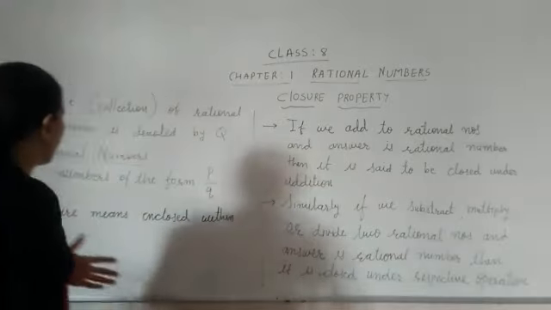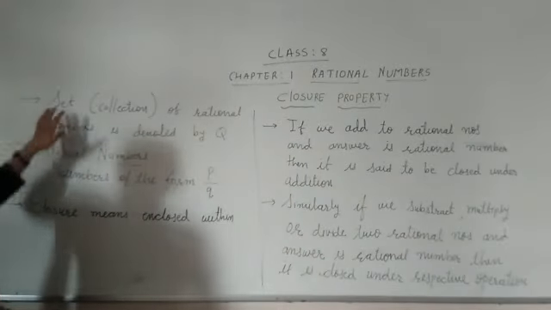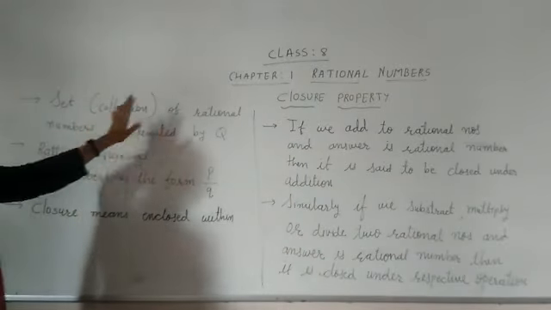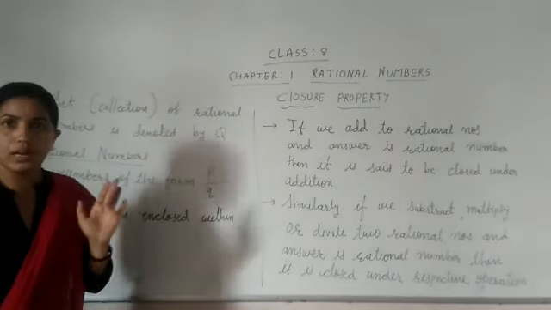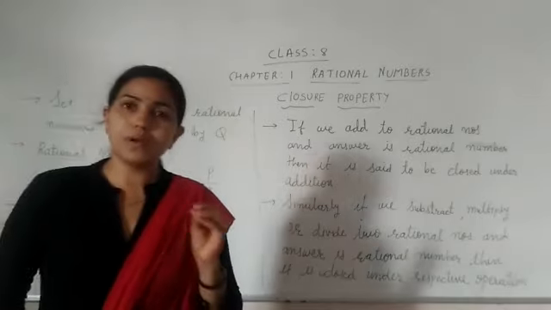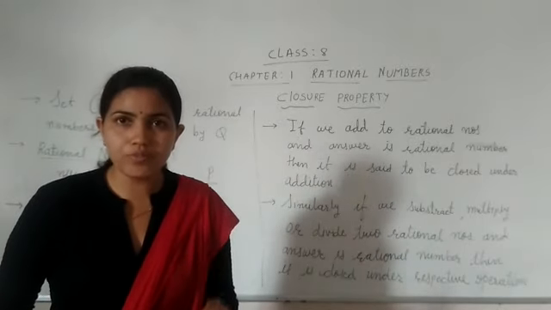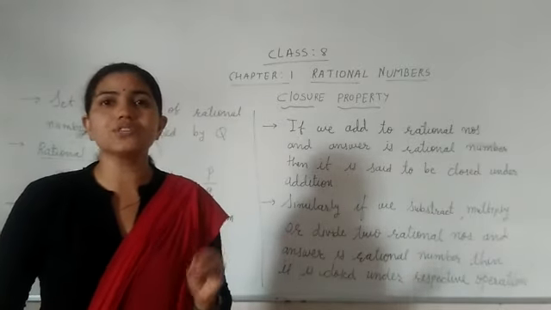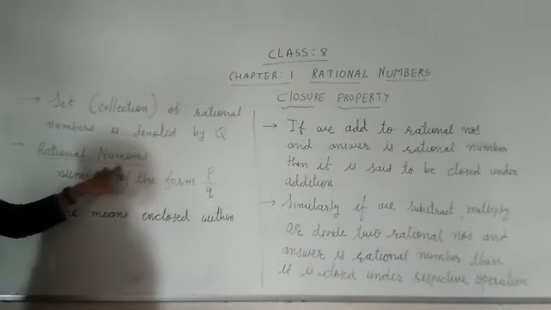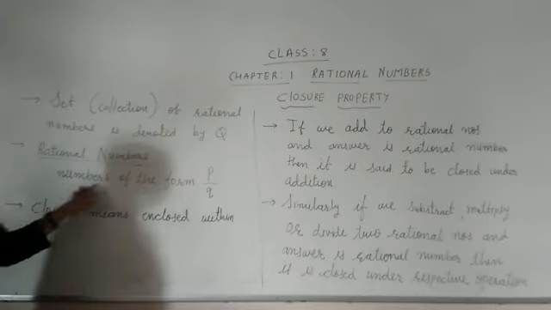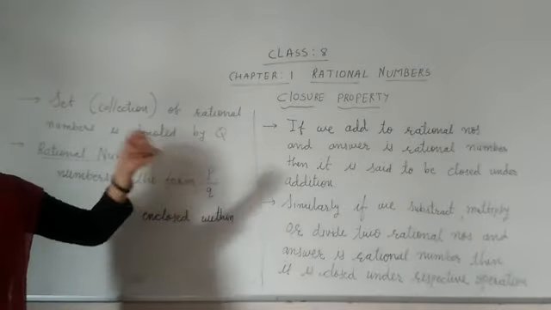So here, first, the set, that means the collection of the rational numbers, is denoted by capital Q. So students, remember this is the notation for the collection of rational numbers. And rational numbers are the numbers of the form p by q.